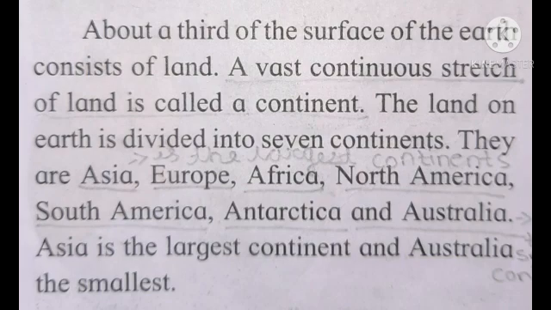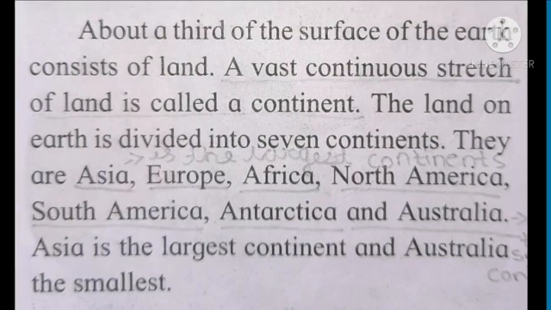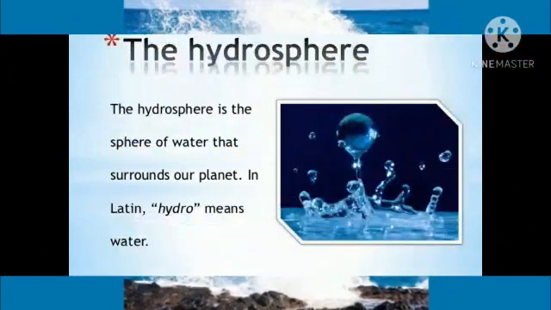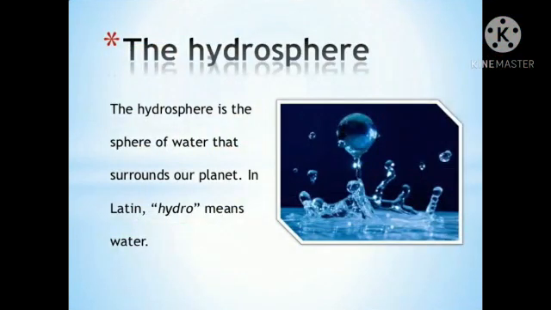Now, first students, I am going to tell you about the hydrosphere. What is hydrosphere? Hydrosphere is the total amount of the water found on the earth, right? Lithosphere belongs to the land such as mountains or hilly regions, and the hydrosphere belongs to the amount of water found on the earth. Also, the hydrosphere is a sphere of the earth that surrounds the planet. In Latin, hydro means water.